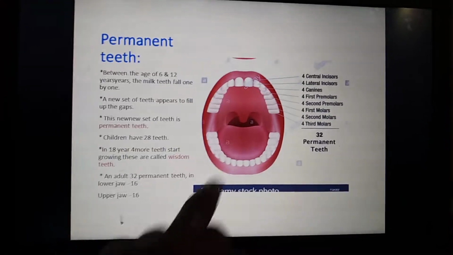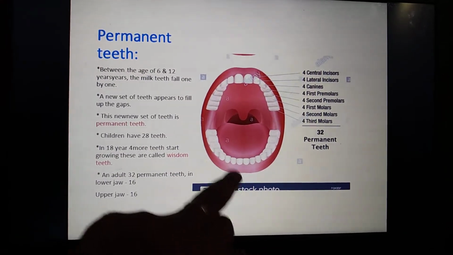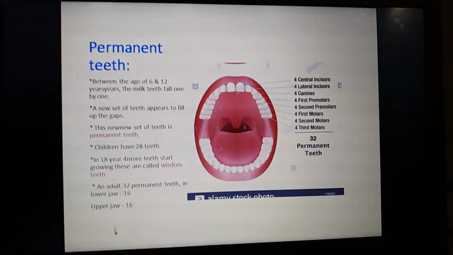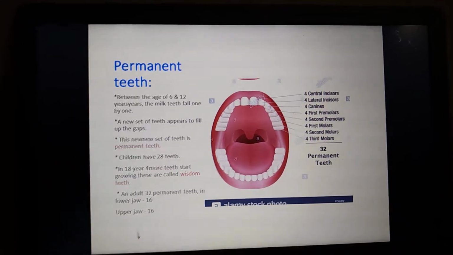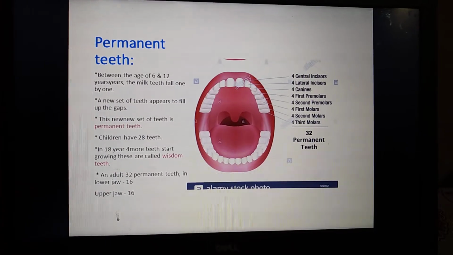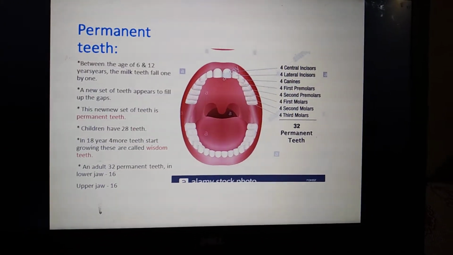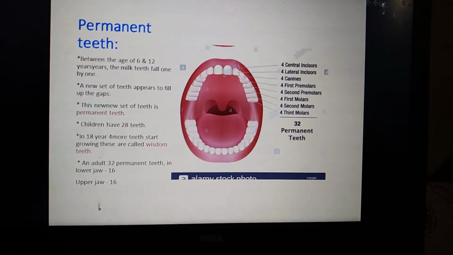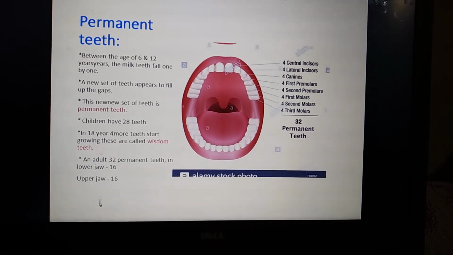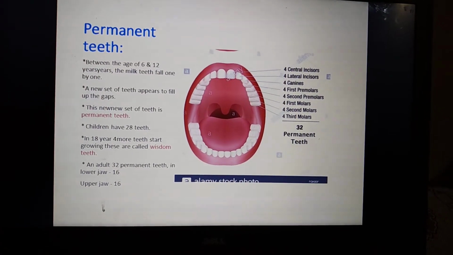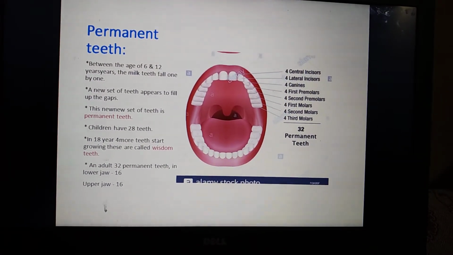Okay, so this is the upper jaw and this is the lower jaw. Here you can see the last teeth, right? It starts growing at the age of 18. In adults, meaning more than 20 or 25 years old, we can see there are 32 permanent teeth.